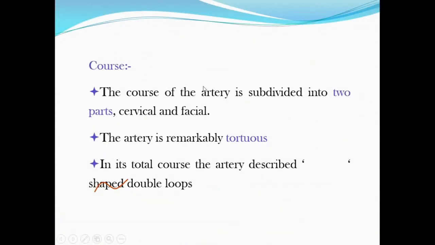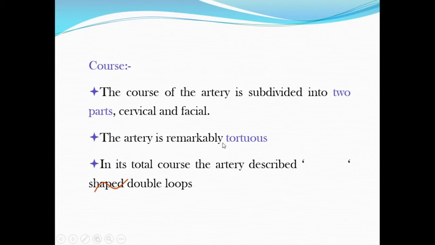The course of the artery is subdivided into two parts. So this facial artery is given off in which triangle? Carotid triangle. So that is the cervical part. Then it reaches the face, and that part is called the facial part. So if you are asked about the facial artery, you have to write about two parts in detail: cervical part and facial part.